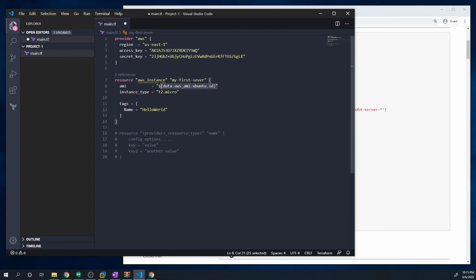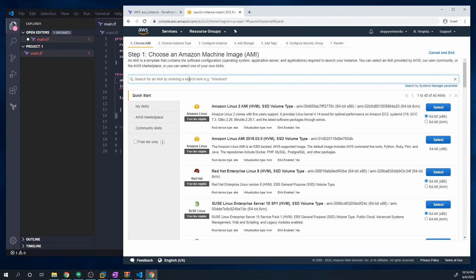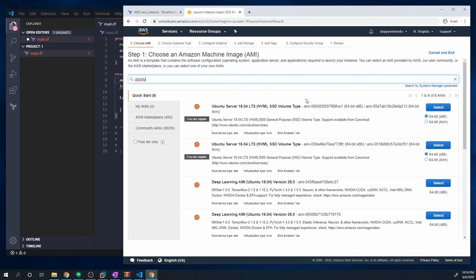Okay. And so the AMI, we're going to delete that. And to get the AMI, we're going to deploy another Ubuntu server, and we'll do a launch instance. And then if we search for that Ubuntu server again, we want to go here and just copy this AMI. I recommend you follow these exact steps and not just copy what's on my screen, because Amazon has a tendency to change up the AMI IDs.